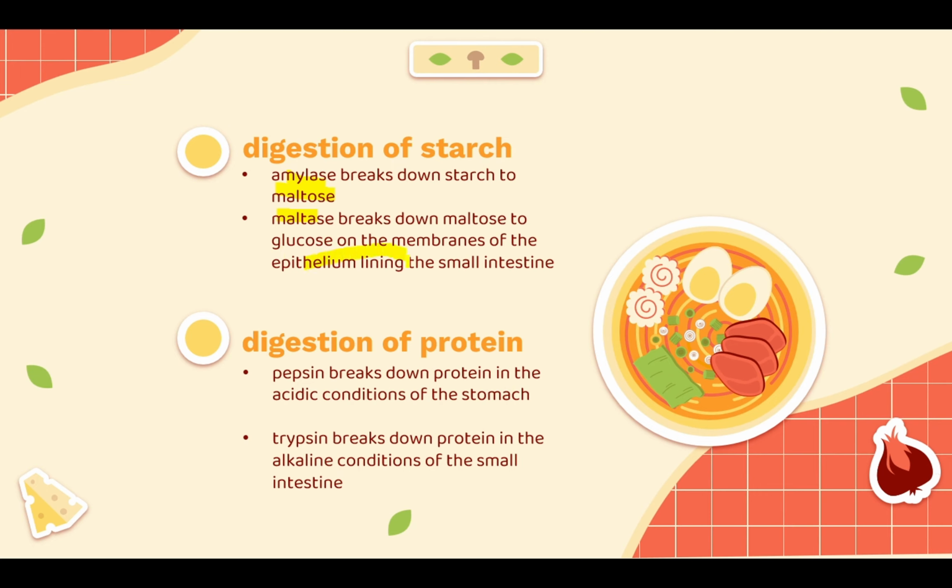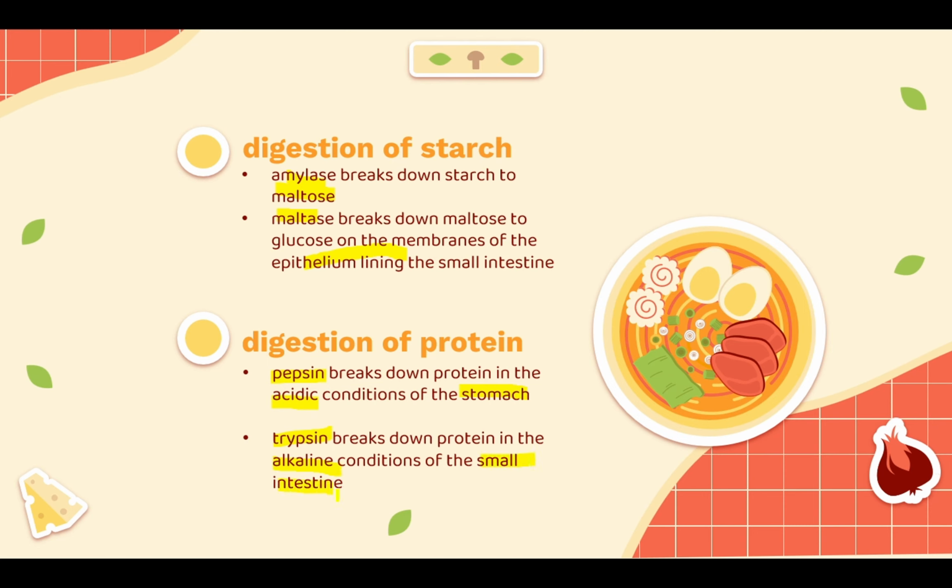The maltase is found in your small intestine on the membrane of the epithelium lining. Now, talking about digestion of protein, you have two types of protease. You have pepsin and trypsin, and they are found in two different locations. Pepsin is in your stomach, and breaks down protein into amino acid in the acidic conditions of your stomach, as we said. Trypsin breaks down protein in alkaline conditions. There is an important point: pepsin is in acidic conditions, trypsin is in alkaline conditions in your small intestine, not your stomach, to turn protein into amino acid as well.